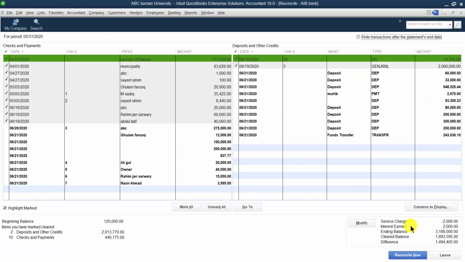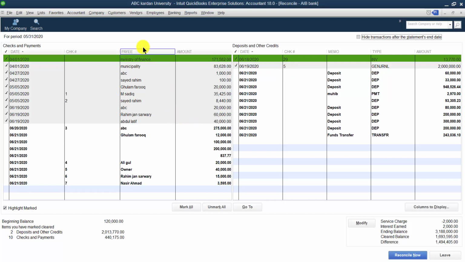When you continue with this one, this difference should basically be zero. In order to make it zero, there are two sections. One section is checks and payments. These are the types of payments that we have made through the banks. And this side is the deposits and other credits. These are the deposits we made to the bank, and these are the credits, the payments that we made through the banks. Payment or check through the banks, and deposit or credit through the banks, right?